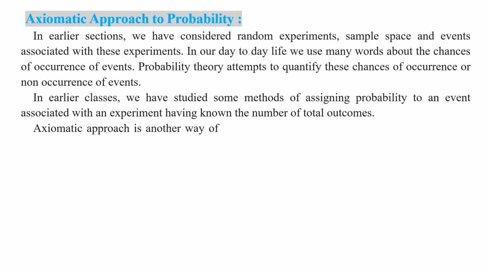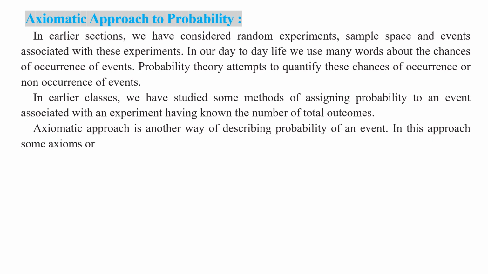The axiomatic approach is another way of describing the probability of an event. In this approach, some axioms or rules are laid down to assign probabilities. Okay, my children, this is another approach to finding the probability of an event.